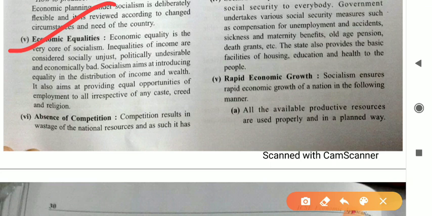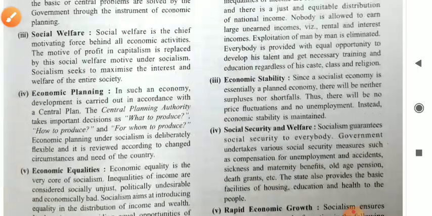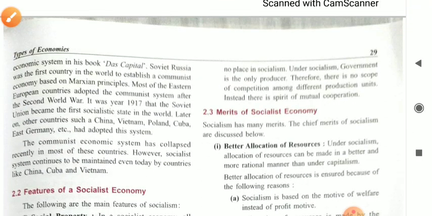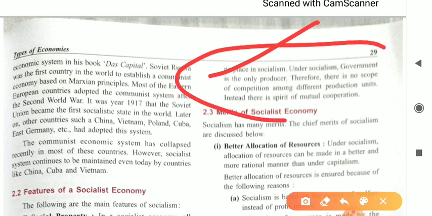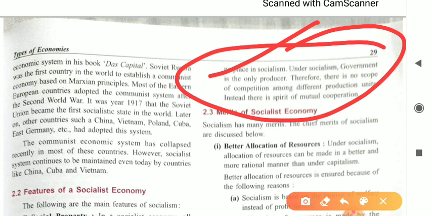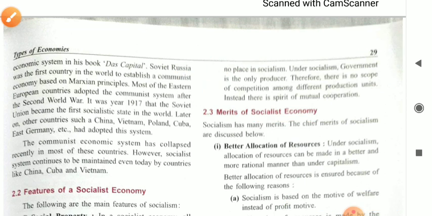Okay student, next is absence of competition. As we all know, competition results in wastage of natural resources. When we talk about competition, there is always a chance of wastage of natural resources, and as such it has no place in socialism. Under socialism, the government is the only producer, therefore there is no scope for competition among different production units. Because all the production is done by the government itself, there is no need for competition between different firms. So student, these are the features of socialism.